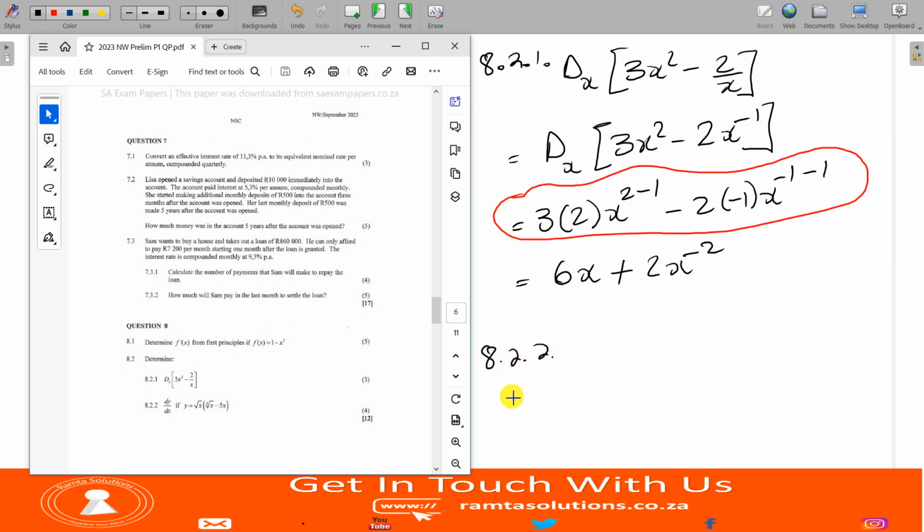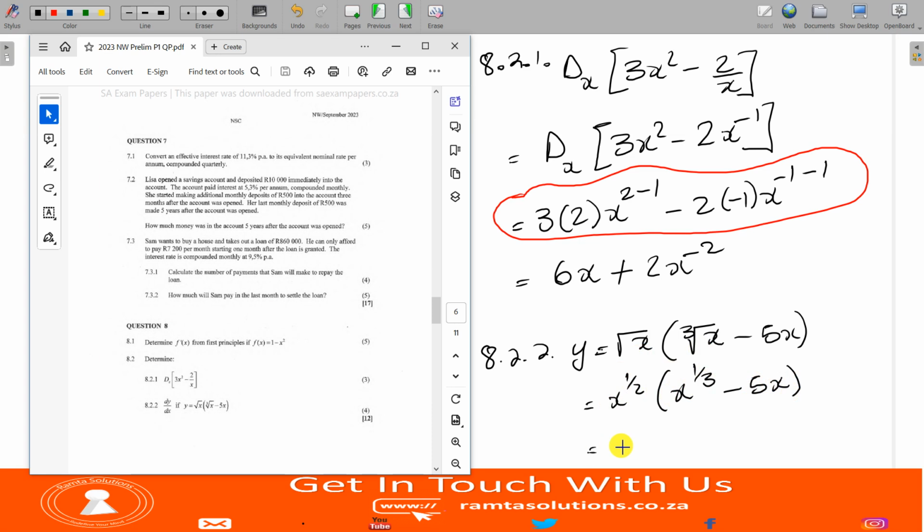8.2.2, you have y equals square root of x, open bracket, cube root of x minus 5x. What we need to do, we know the square root of x is power half. So this is x to the half. And here, cube root is x to the 1 over 3 minus 5x.